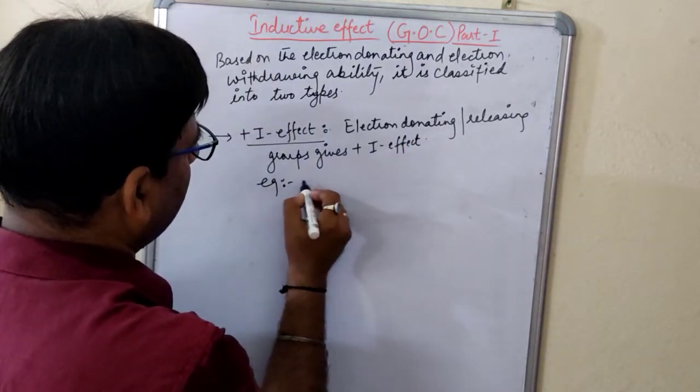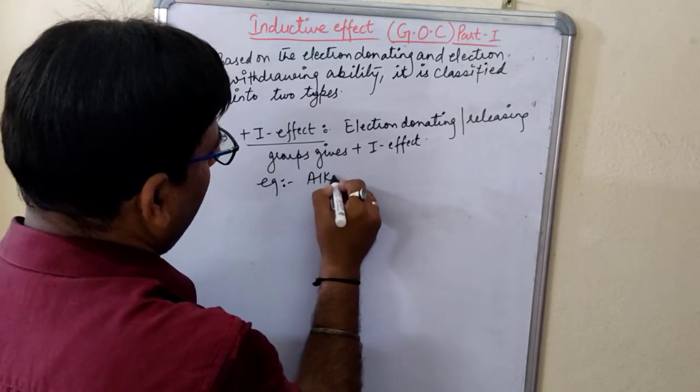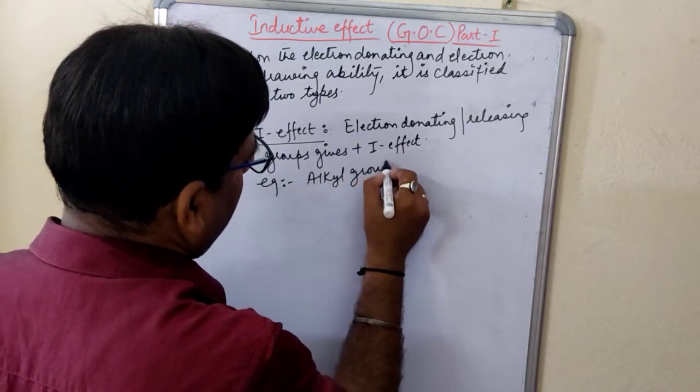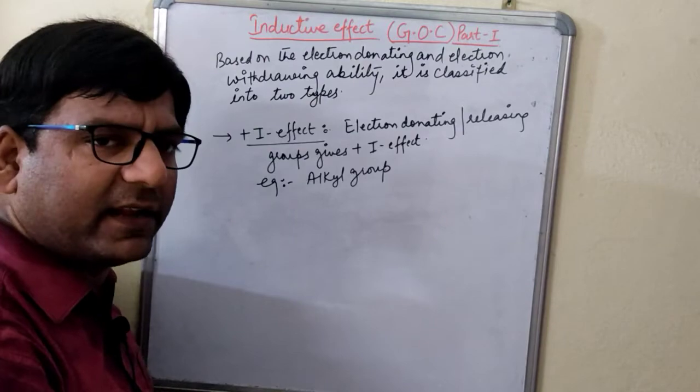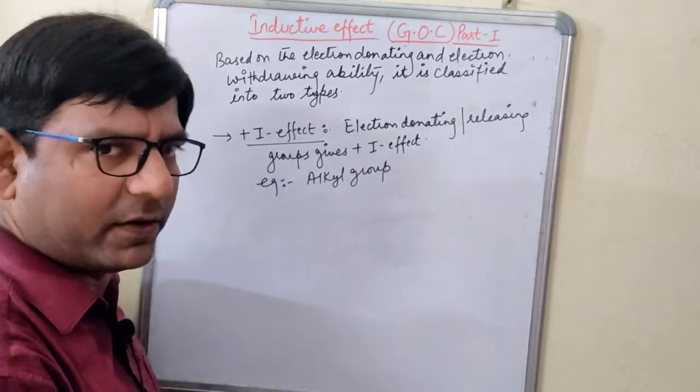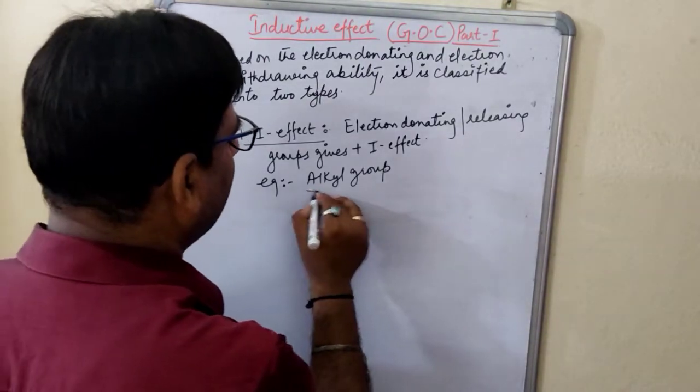Example will be the alkyl group. It may be primary alkyl, secondary alkyl, tertiary alkyl, all the alkyl groups.